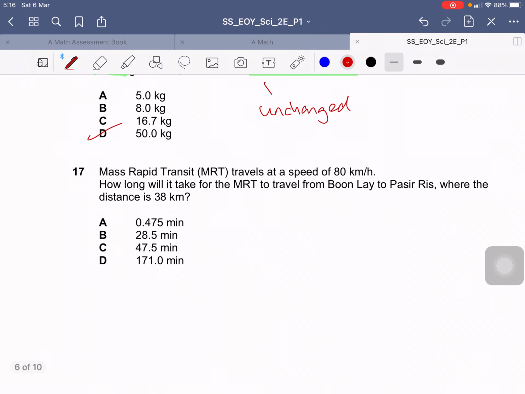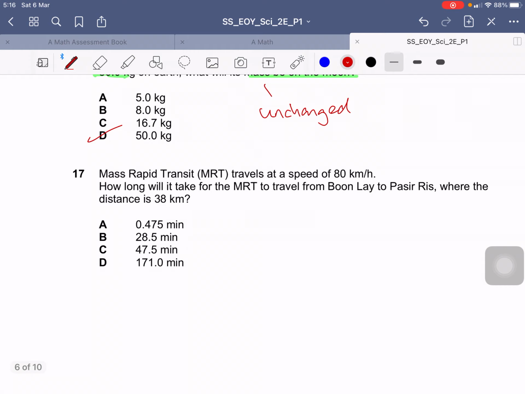Question 17. Now, MRT travels at the speed of 80 km per hour. How long will it take for the train to travel from Boon Lay to Pasir Ris, where the distance is 38 km? Now, this is your math question. So, we use DST to find the time.